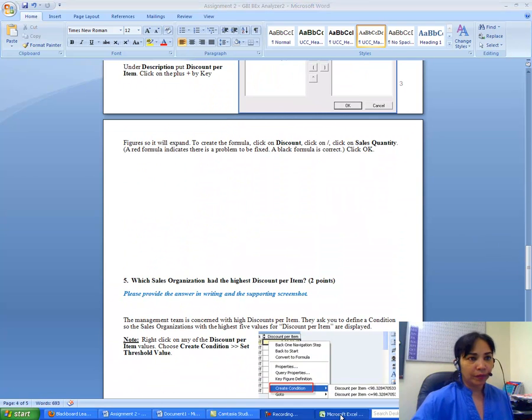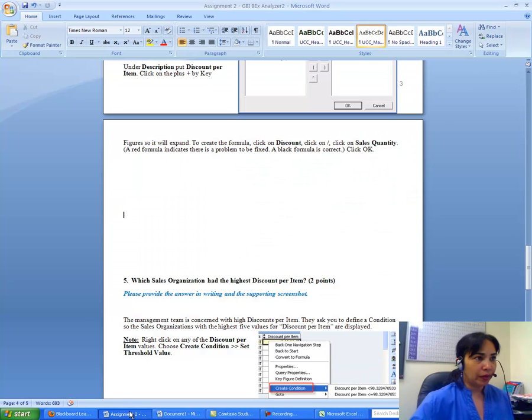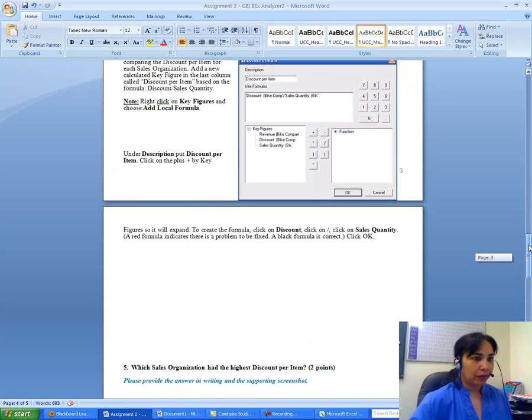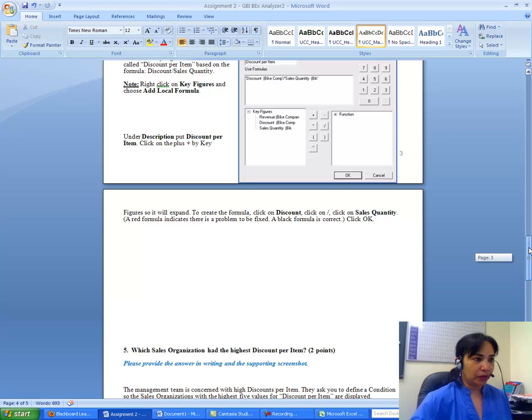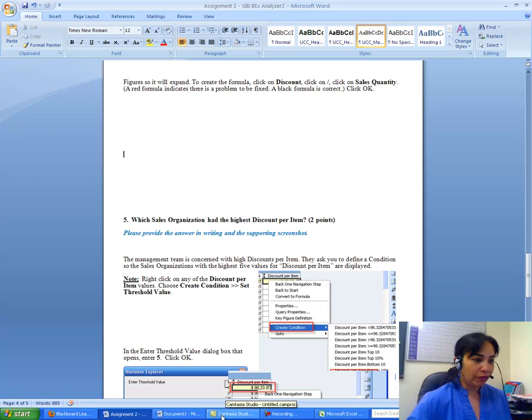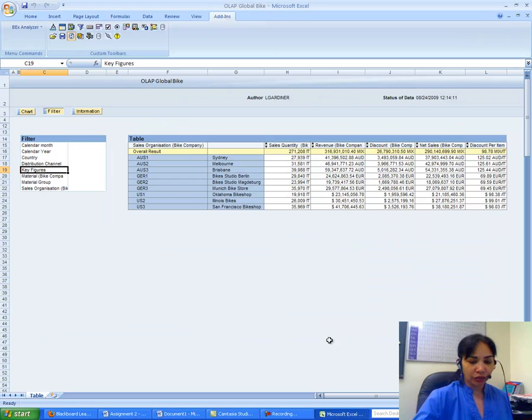I just do discount by sales quantity, and I should be good. So the overall value, I take a screenshot of this, and the overall value is 98.78.